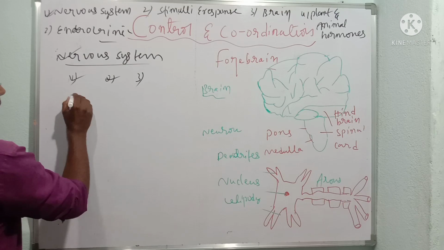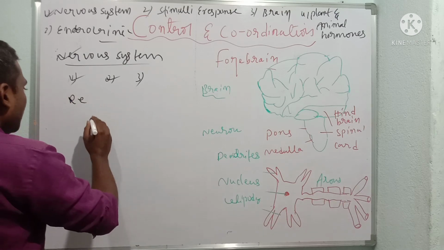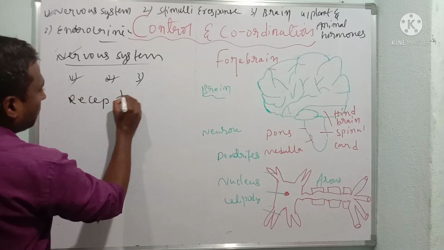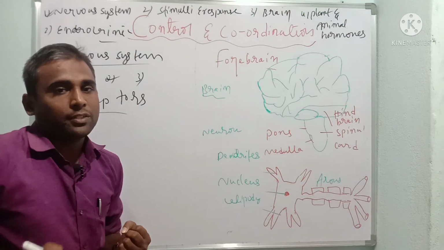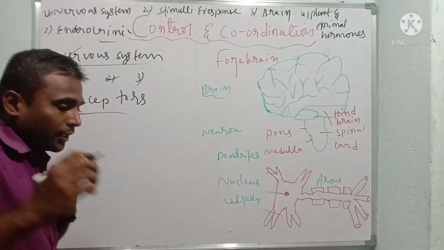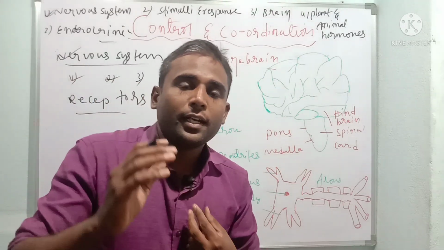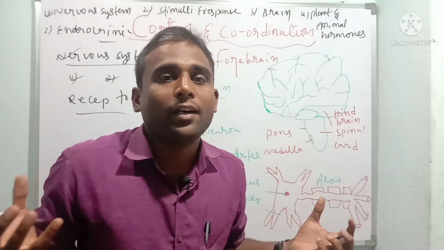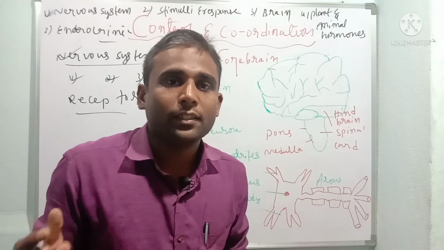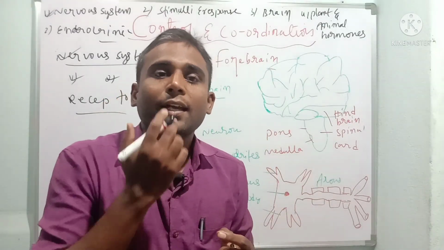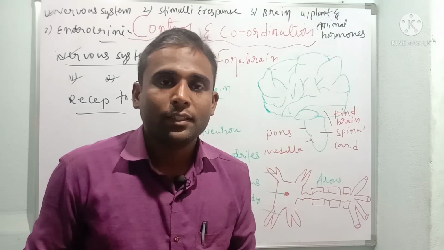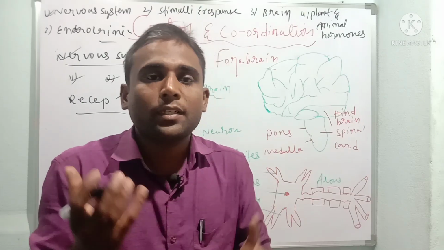What are receptors? Receptors means receiving information. Receptors are sensory organs like the ear, nose, eyes, tongue and skin.